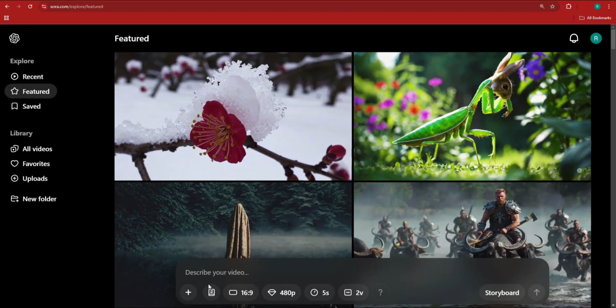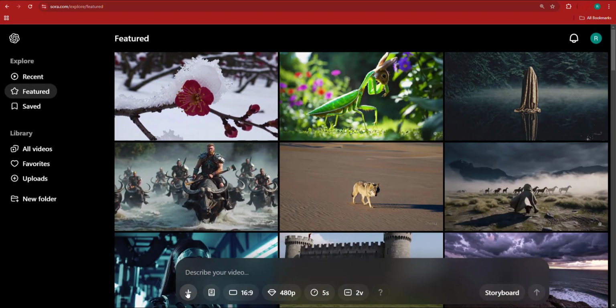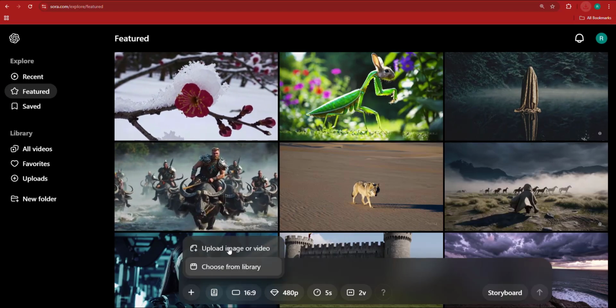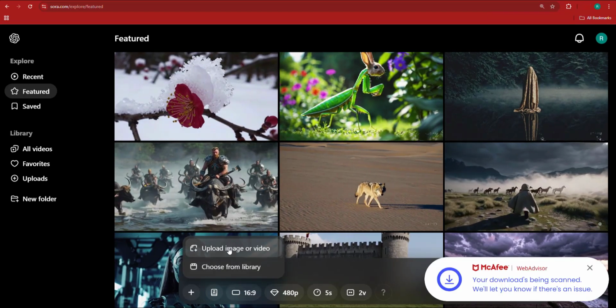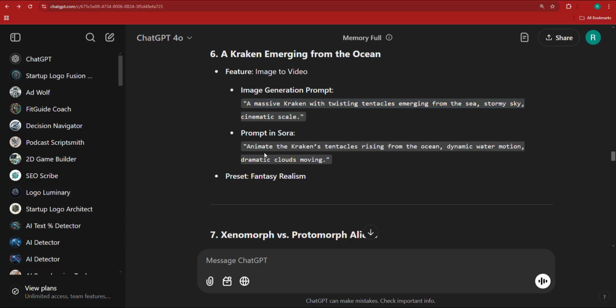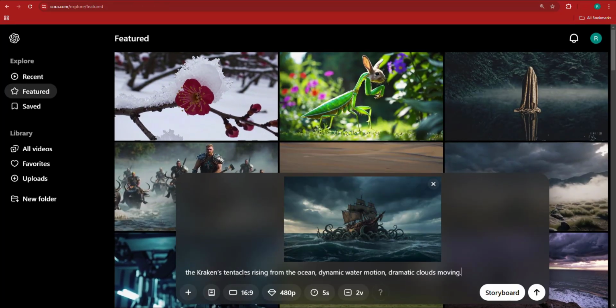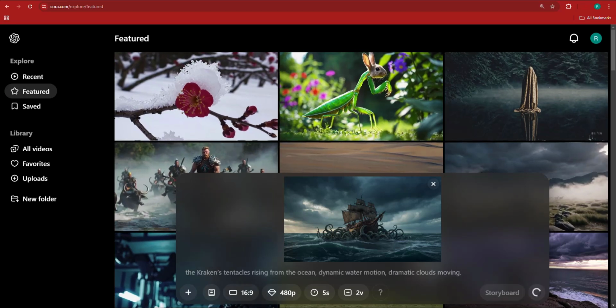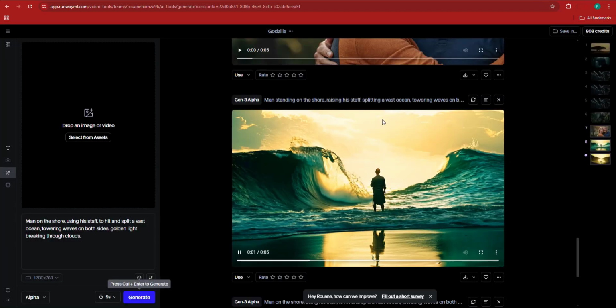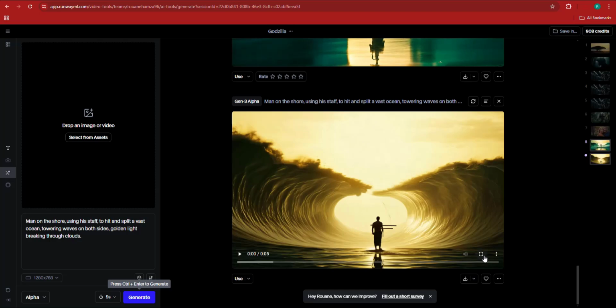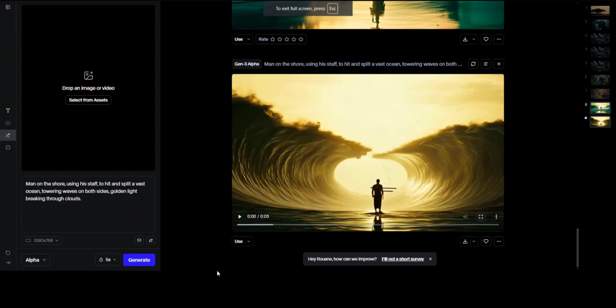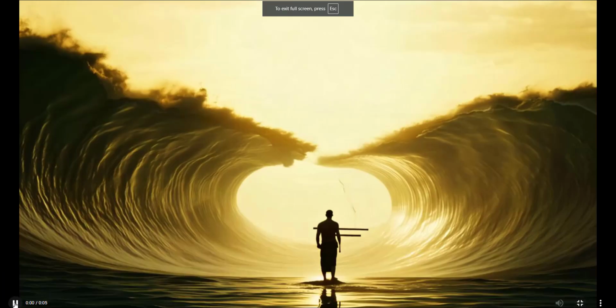And I'm going to go back to Sora. I'm going to click right here, and I'm going to upload this image to Sora AI. Now, when it comes to the prompt, I'm going to actually copy this part. And I'm going to go back right here, hit send, and enter. And finally, we're going to do the same thing with Runway. But first of all, let's check Runway's results when it comes to mansplaining the sea.